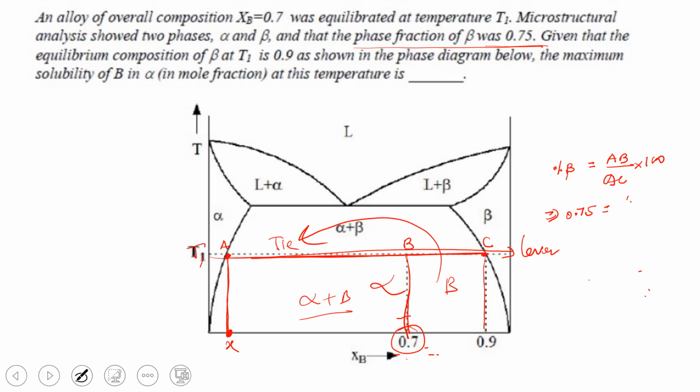AB is how much? 0.7 minus X. And AB divided by AC, right? So AC is how much? 0.9 minus X. So if you solve this one, I have done the solution.